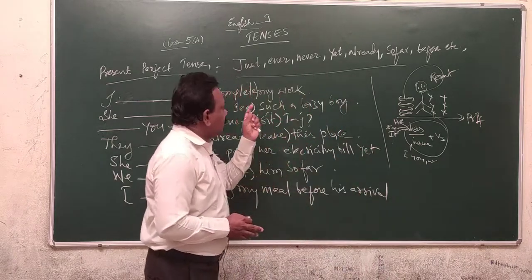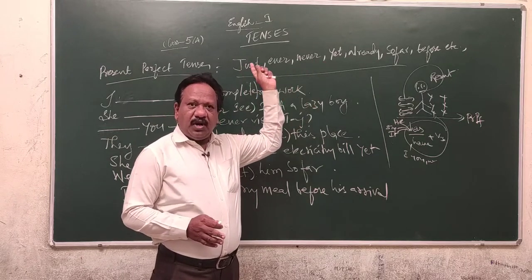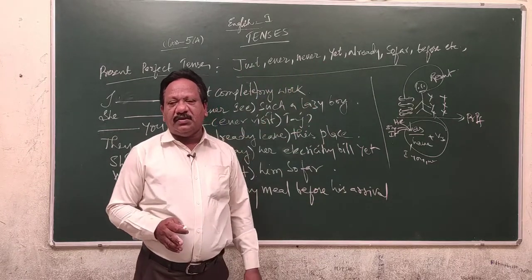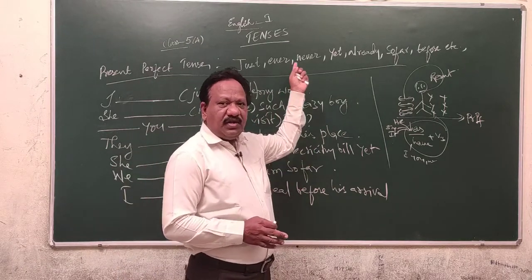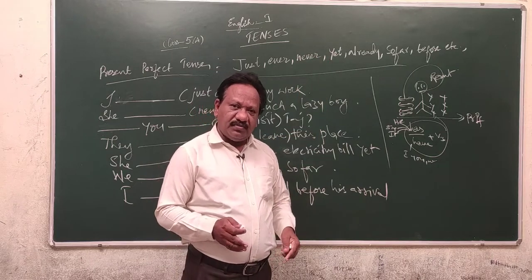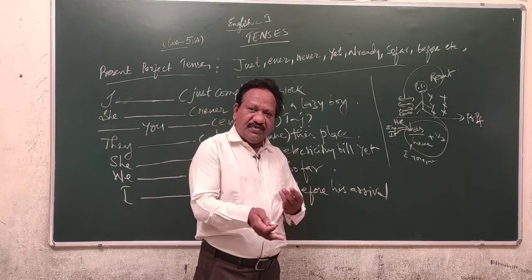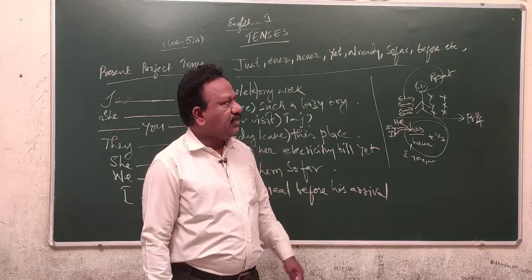Whenever you come across just, ever, never, yet, already, so far, before, these temporal adverbs always indicate the present perfect tense. Here, whenever you come across just, ever, never, yet, already, so far, before, that indicates that the action is completed and we are talking about the result part of the completed action in the present.